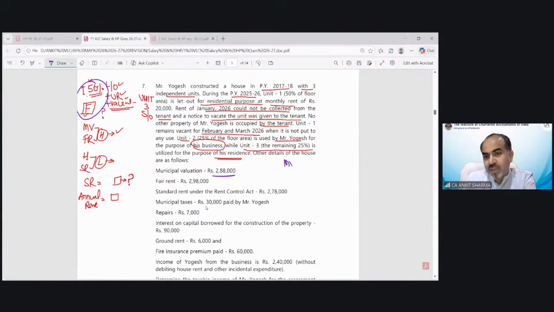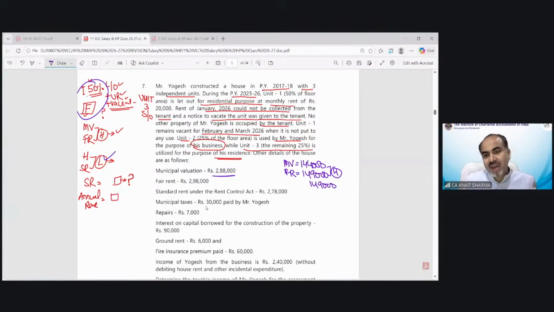So for the 50% portion we have to consider 1,44,000. Between municipal value and fair rent, the fair rent half value would be 1,49,000, whichever is higher. So that would be 1,49,000, the higher value.